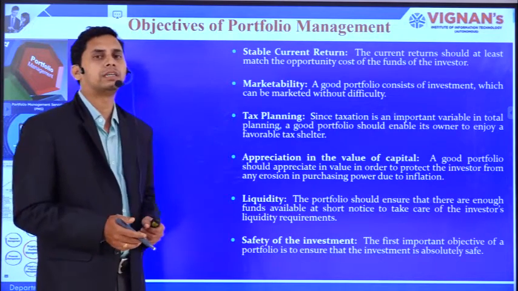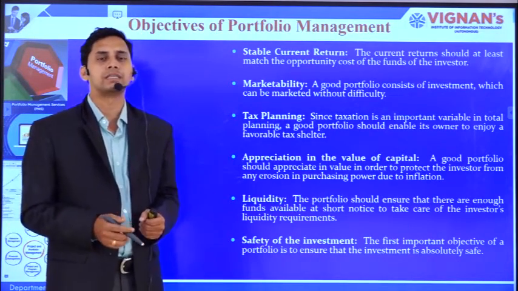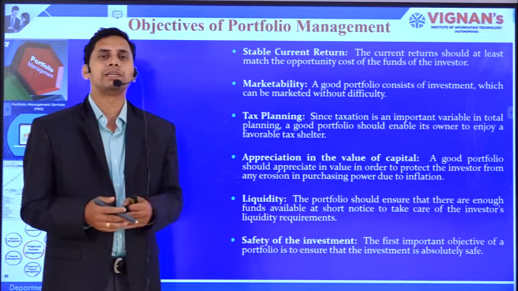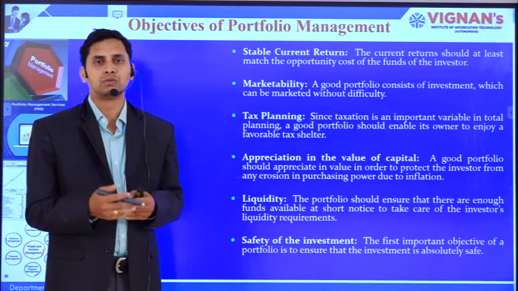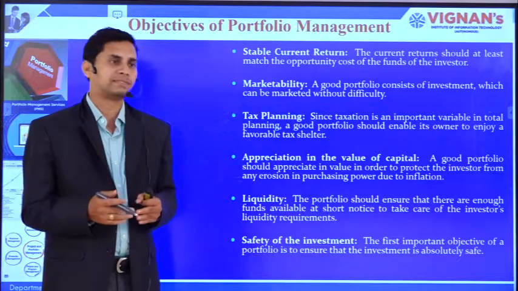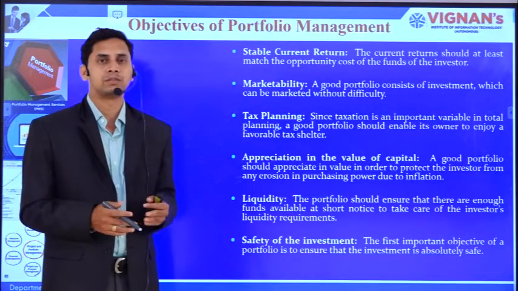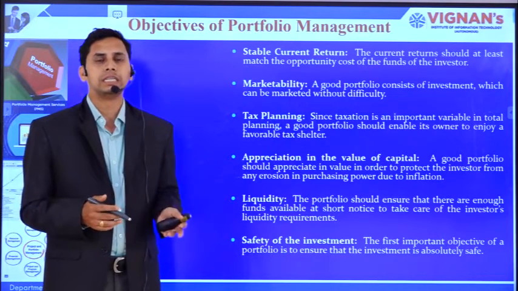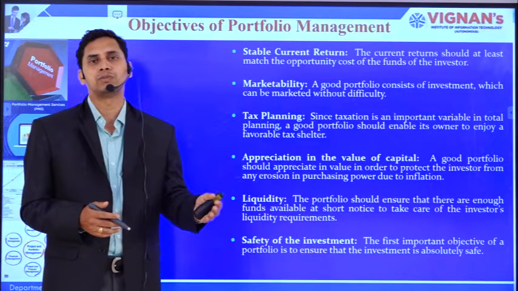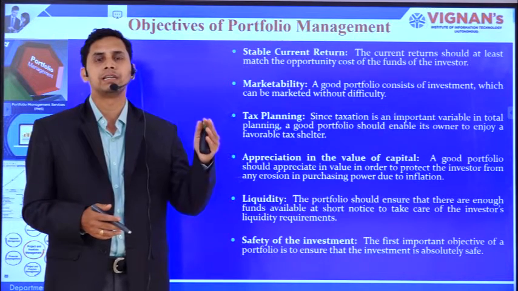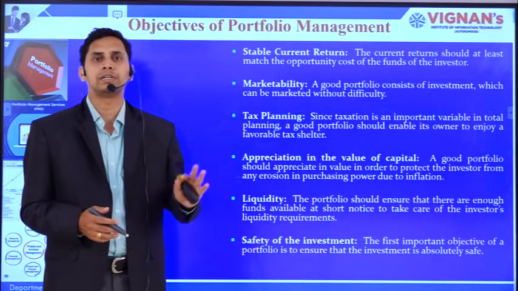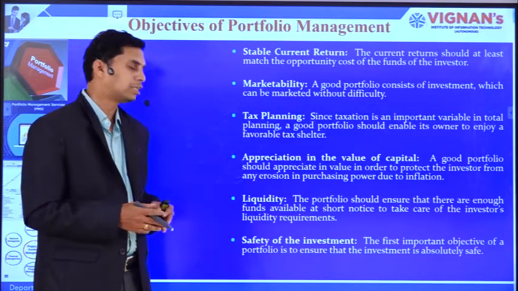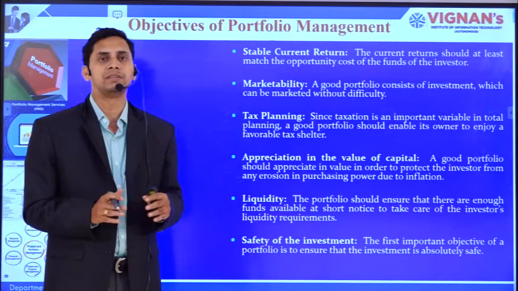Also, safety of investment. Another important objective of portfolio management is safety of the principal amount, or what we call the investment amount. Whatever money you are investing in the market or in your portfolio must be safe, meaning your capital must be safe. That is called safety of investment. If you invest in a portfolio where most of the investment is in junk category stocks, then in case of a default, the capital would be at risk. That should be avoided, and you must ensure safety for the principal amount.